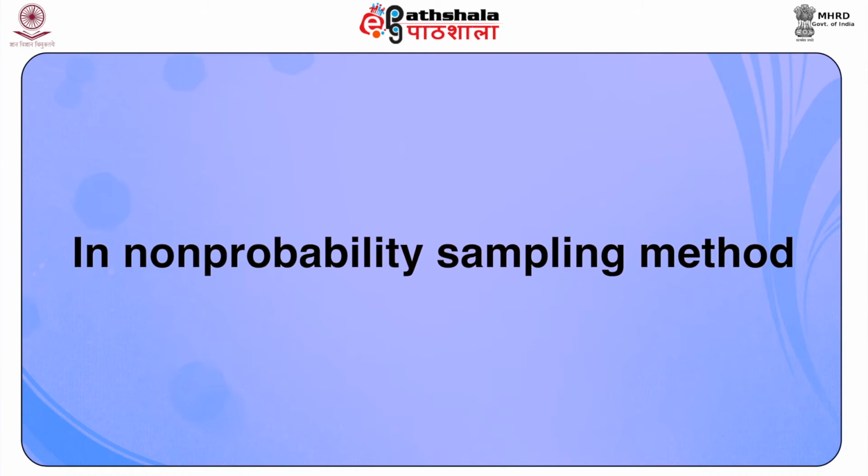In the non-probability sampling method, elements of the population have unknown chances of getting selected in the sample. Often, the entire list of the population for which a researcher wishes to draw some conclusion is not available. In such cases, the non-probability sampling method is adopted, in which respondents or participants are selected on the basis of their availability to the data collector or as per the convenience of the researcher.